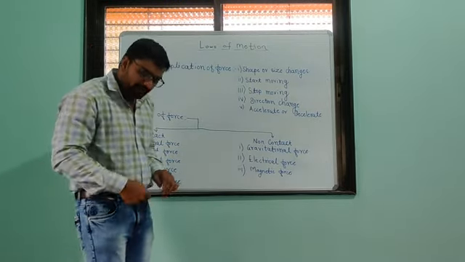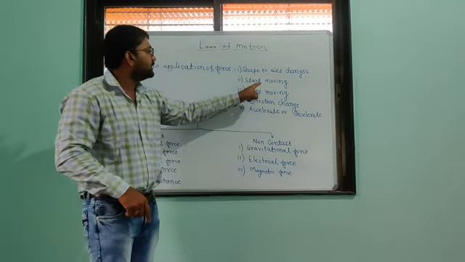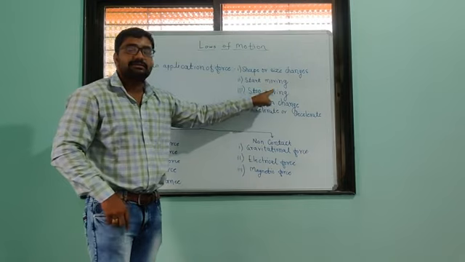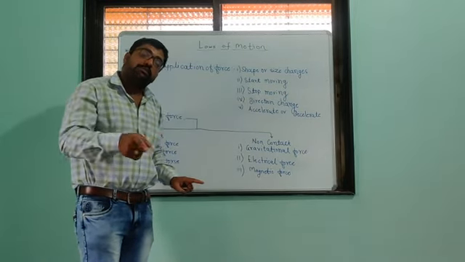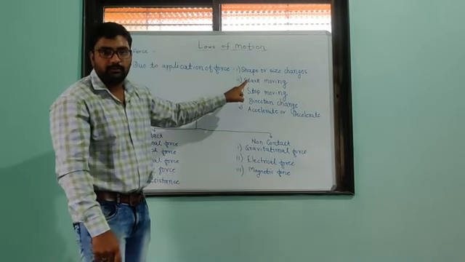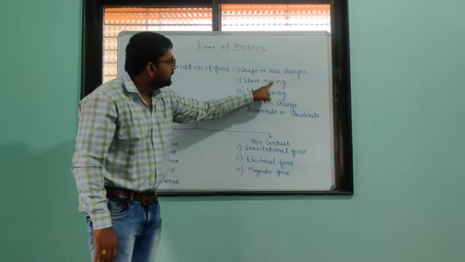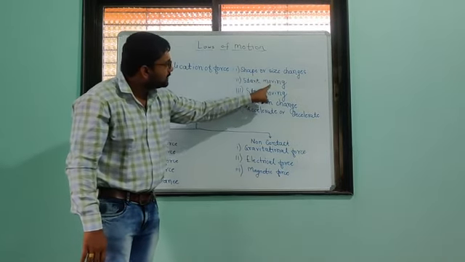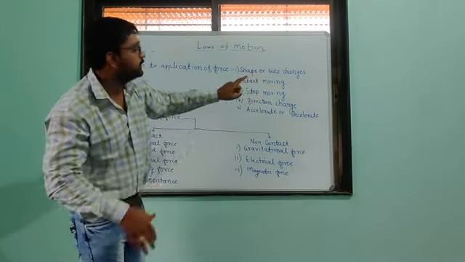So if I kick the football, I apply force on that particular football. That is why it starts moving. So we can place an object in motion by the application of force. From that example we understood that we can set an object in motion, or start moving an object, by the application of external force.